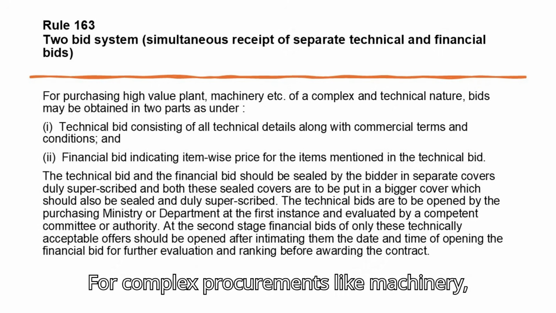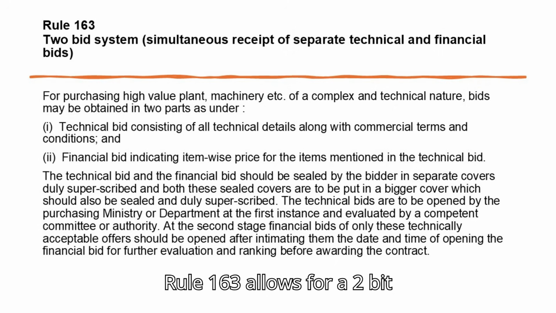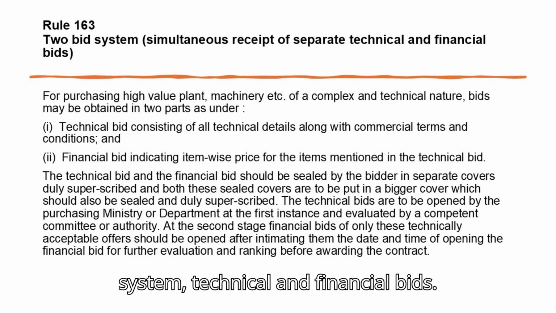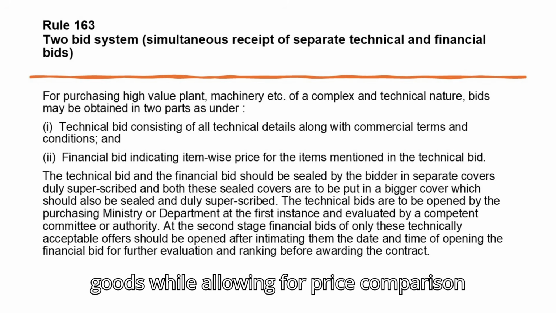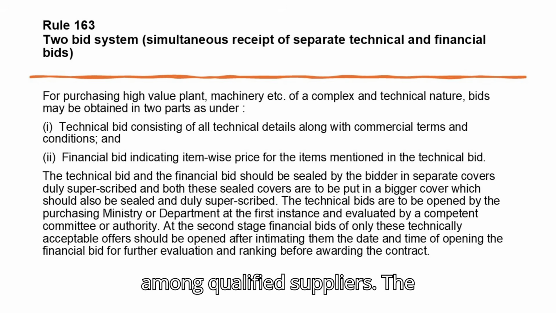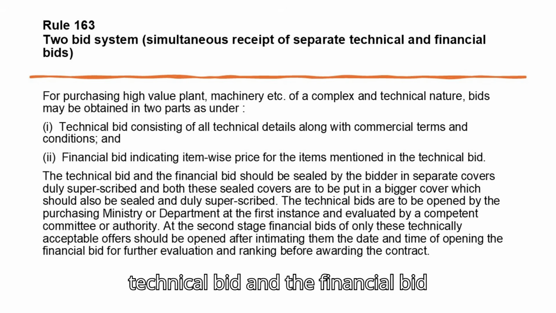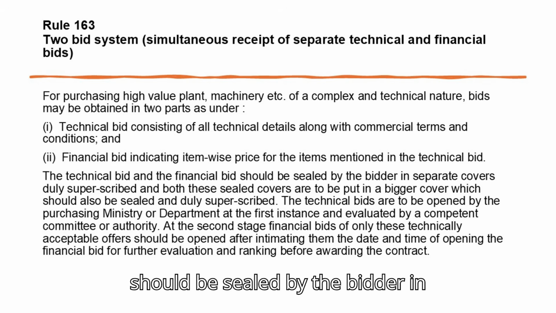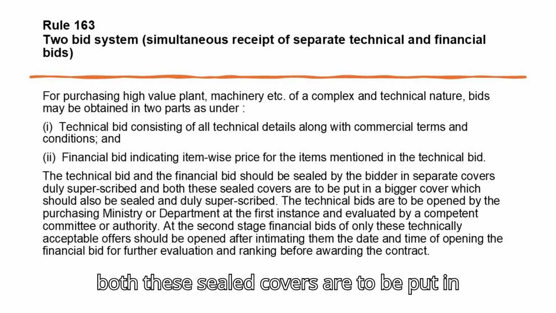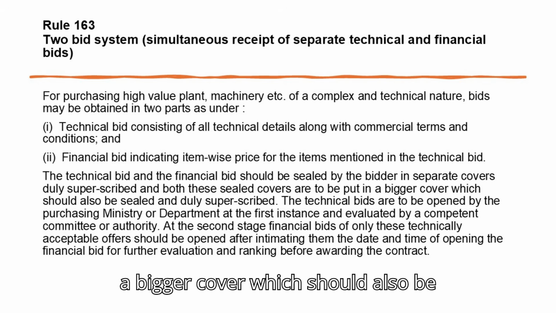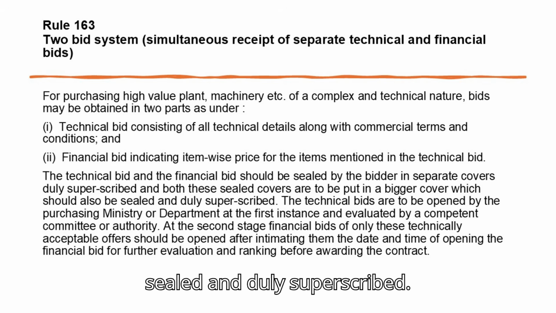For complex procurements like machinery, Rule 163 allows for a two-bid system, technical and financial bids. This ensures the technical quality of the goods while allowing for price comparison among qualified suppliers. The technical bid and the financial bid should be sealed by the bidder in separate covers duly superscribed, and both these sealed covers are to be put in a bigger cover which should also be sealed and duly superscribed.